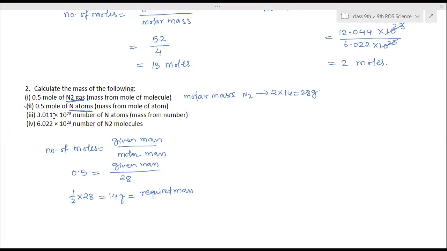Ma'am, 3.011 into 10 power 23 is half mole. Half mole. So half mole is equal to how much mass? Calculate.